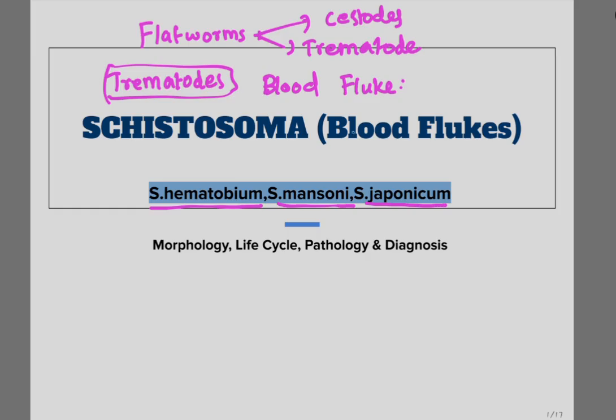Actually, the Schistosoma live in venous plexuses. So that's why they are known as blood flukes. They live permanently inside the veins of their definitive host, which are humans.